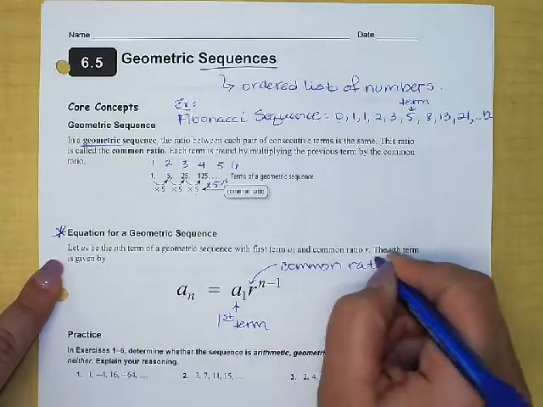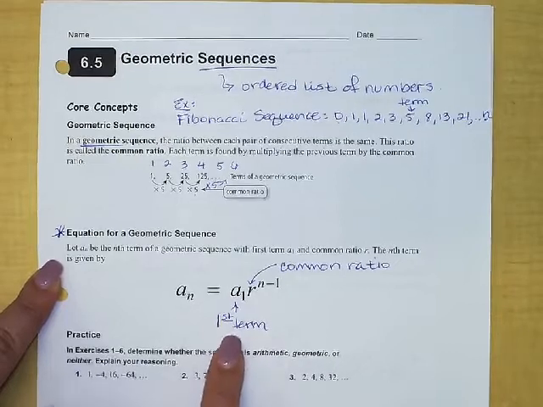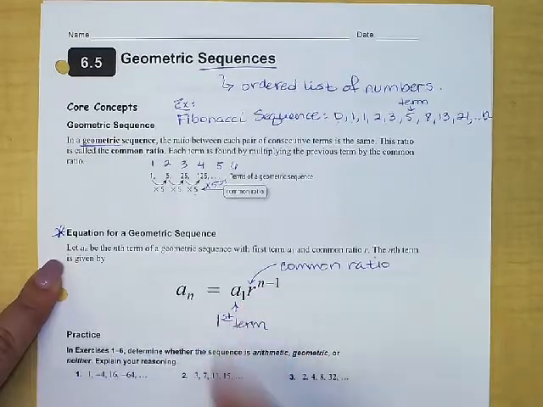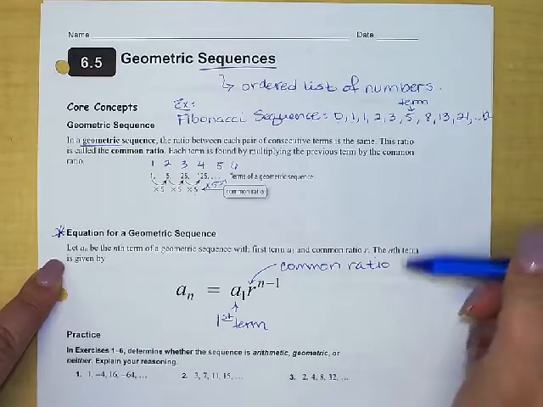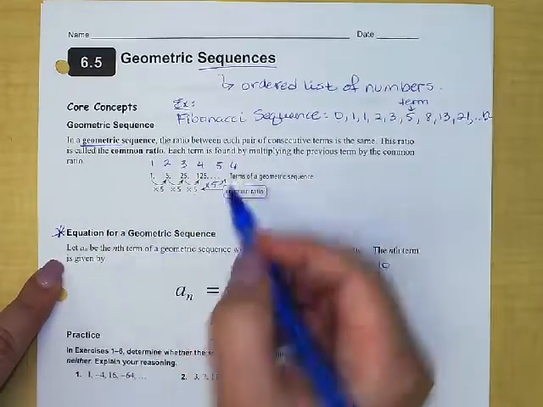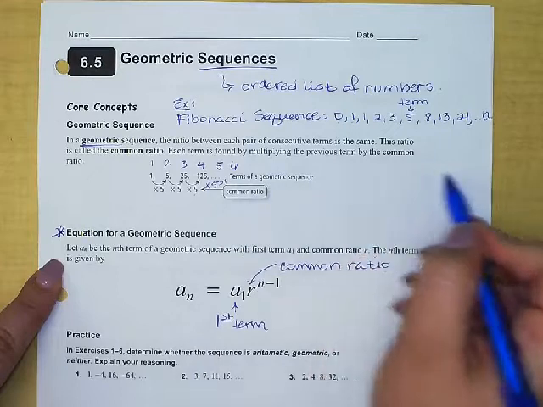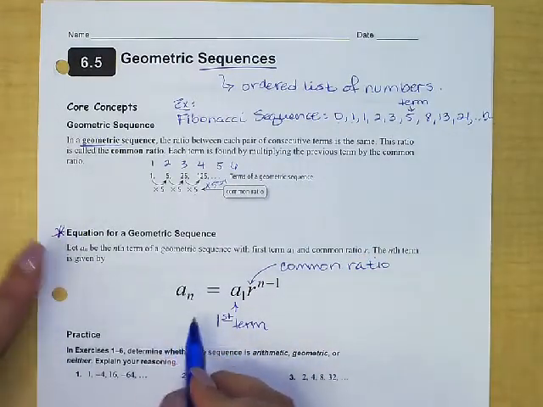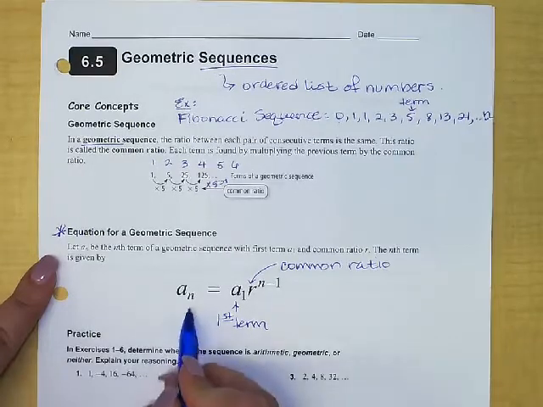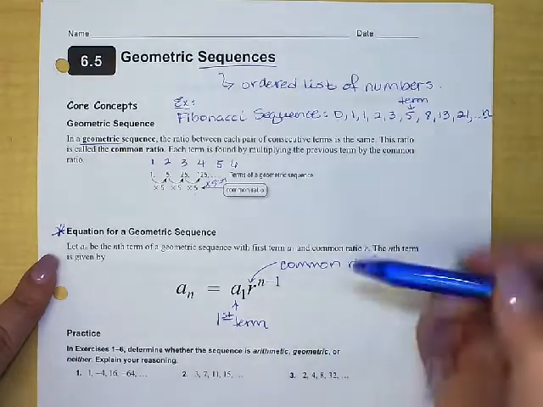So as long as you have those two ingredients, what number did I start at and what am I repetitively multiplying by, then this equation right here lets you find any term, even if it's way down the line. I don't have to sit there and just keep extending the pattern all the way down. I could find the 37th term in a snap, or the 14th term, or the 53rd term, right?